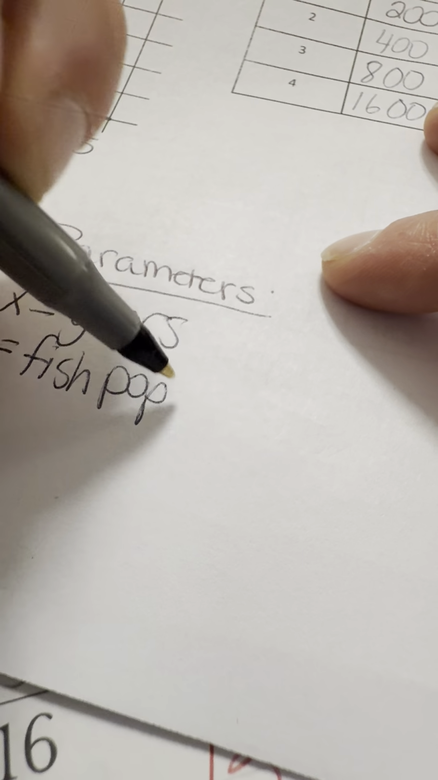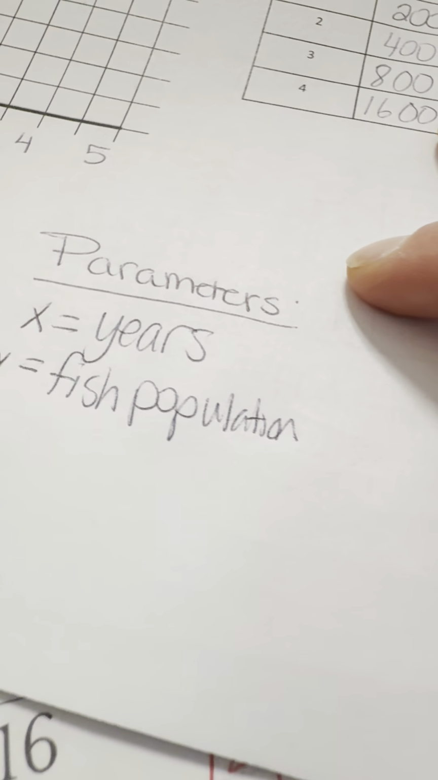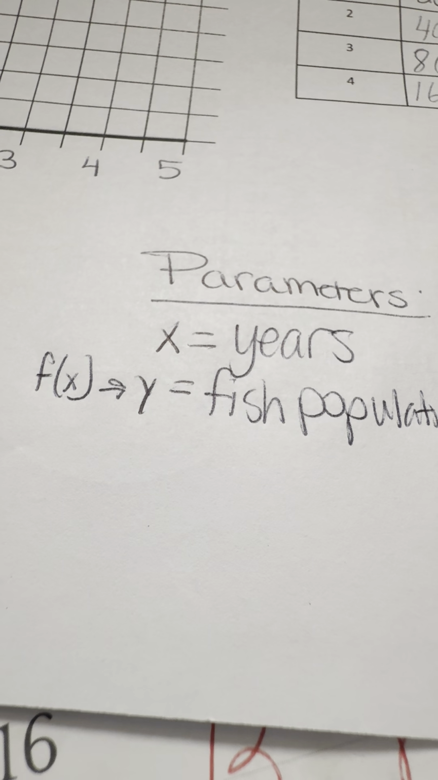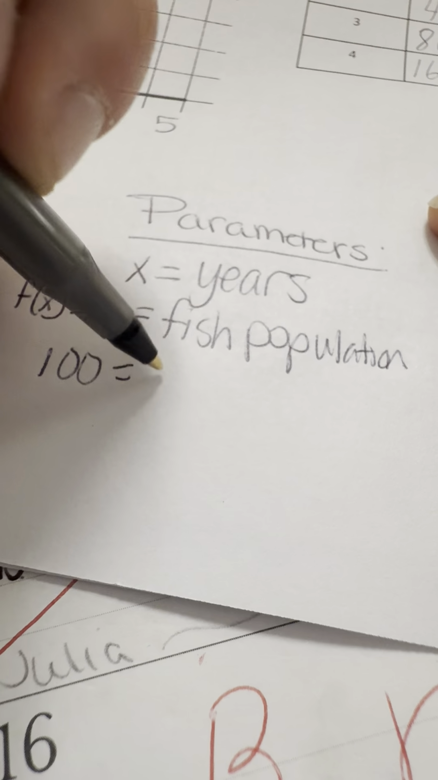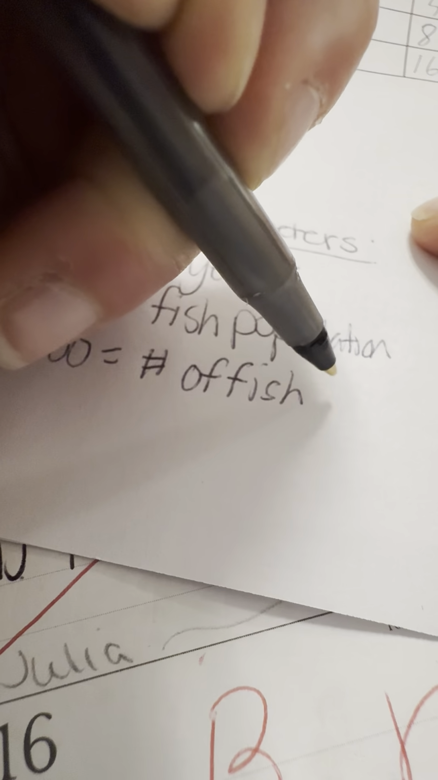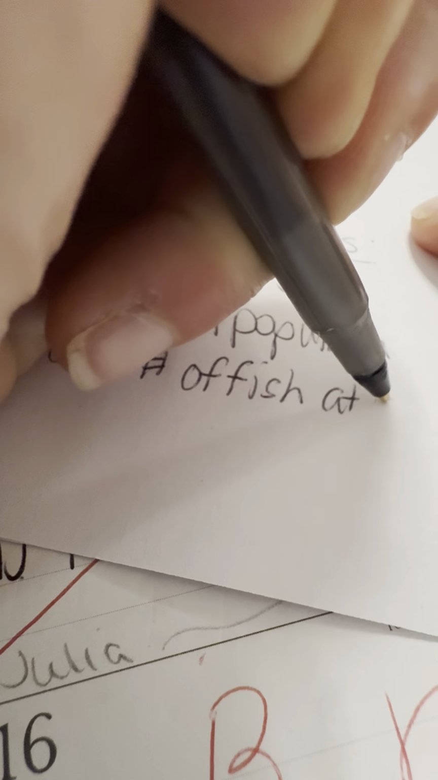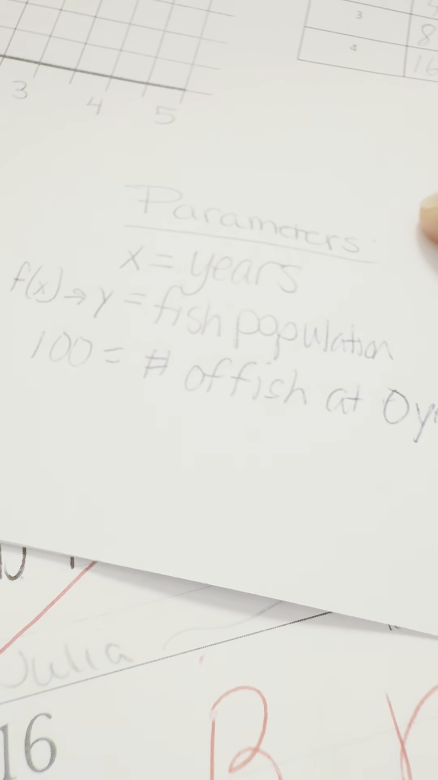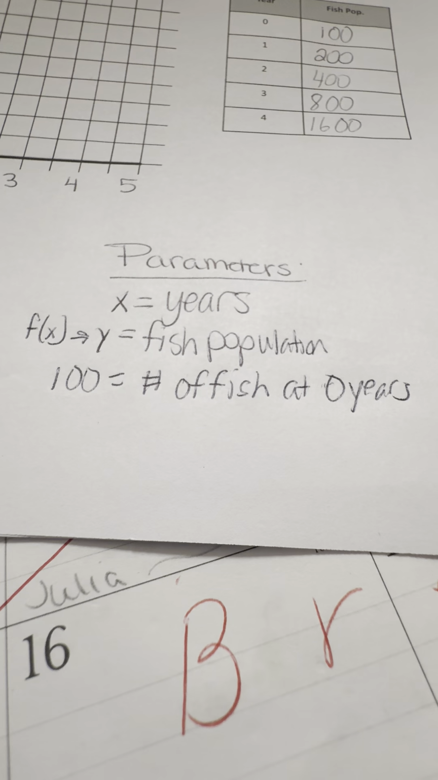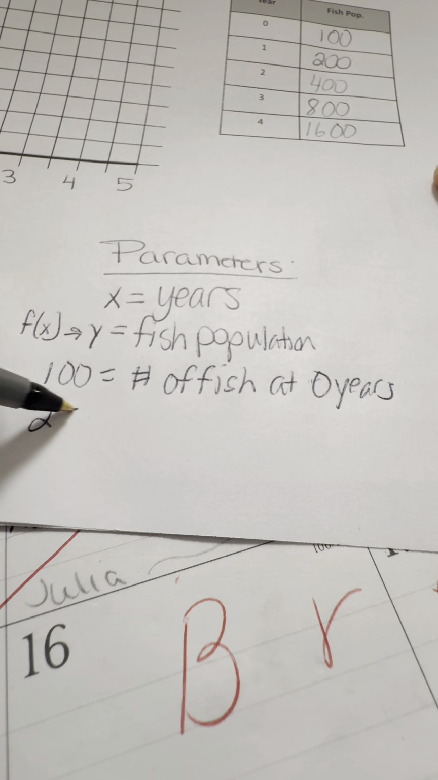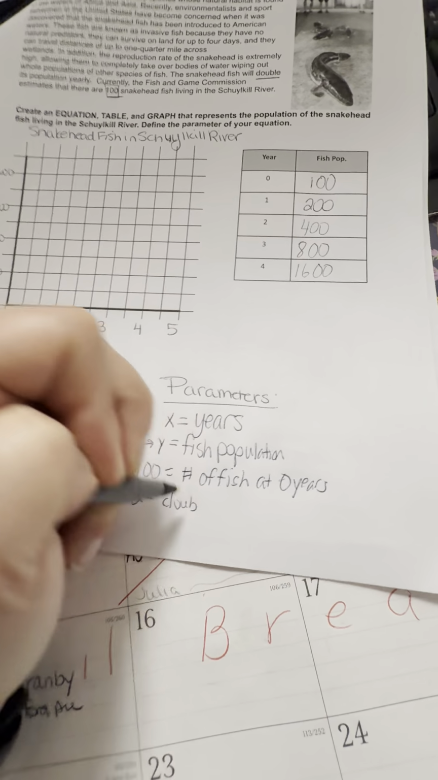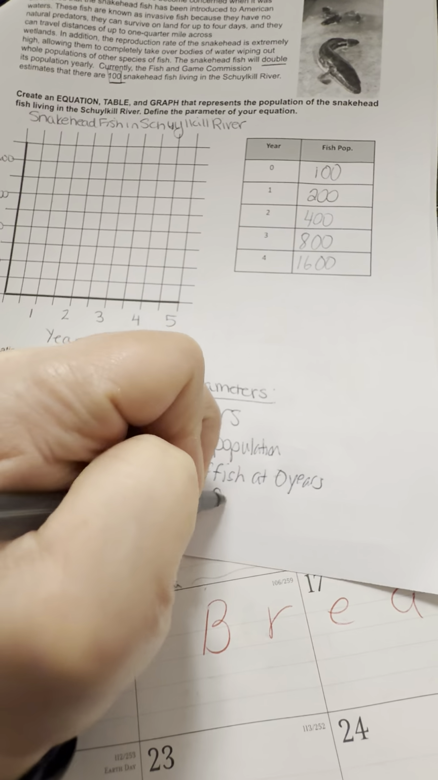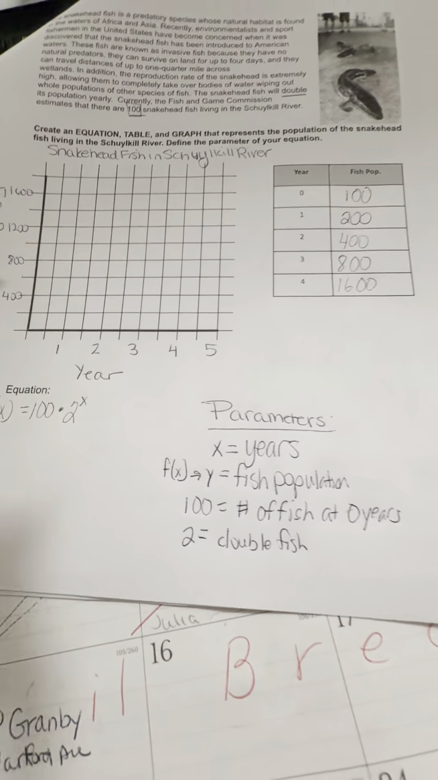And then a couple of other quick things just to write is what's happening in this problem. So what do those numbers represent? So the 100 that we talked about is our start value of population. So it's the number of fish at year 0. And then we have our growth factor, 2, which is the population that is doubling. So that is the doubling of fish. And so this will give me an example.